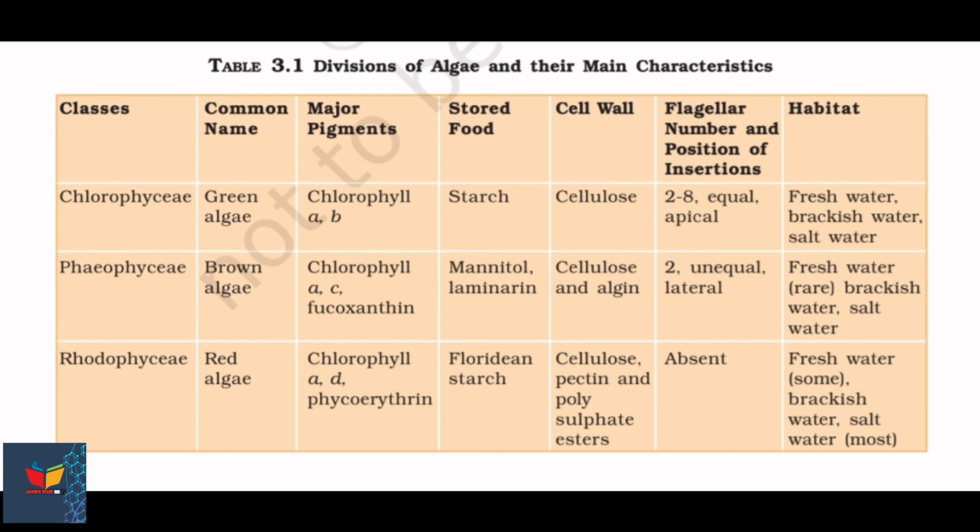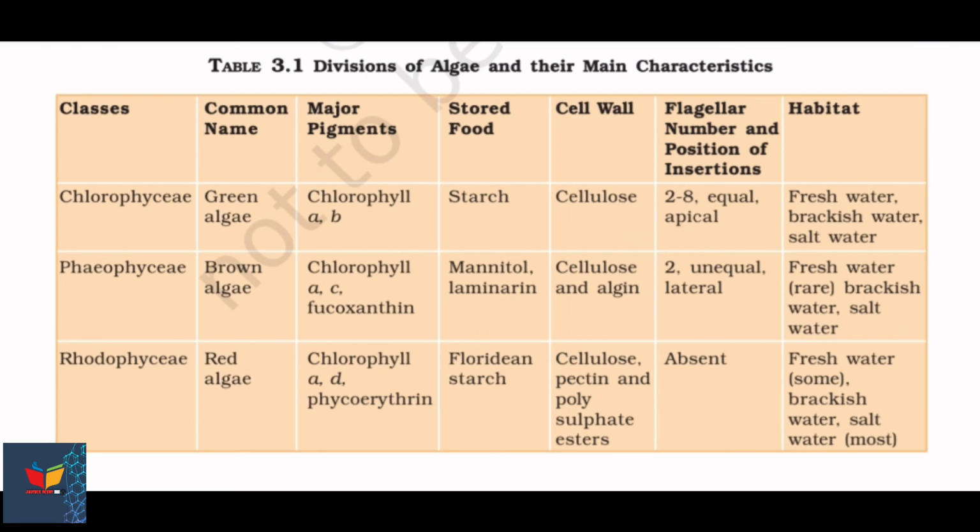Stored food will be starch, cell wall made up of cellulose, 2 to 8 equal apical flagella present, and habitat freshwater, brackish water and salt water. Moving to second class, Phaeophyceae, common name brown algae. Major pigments are chlorophyll A, C, fucoxanthin.